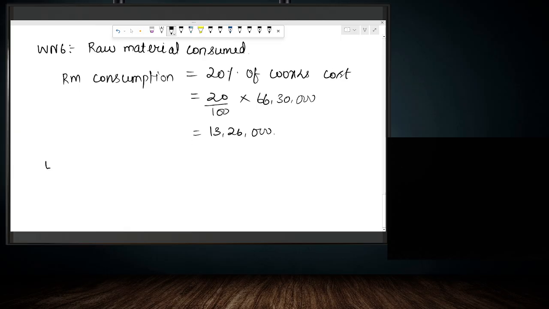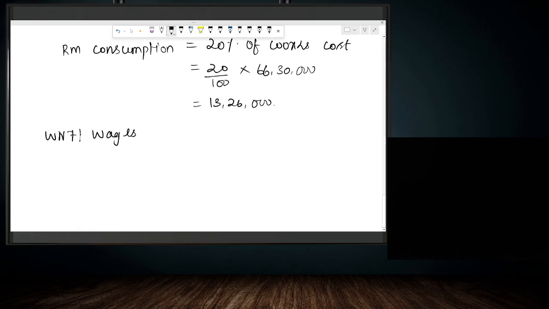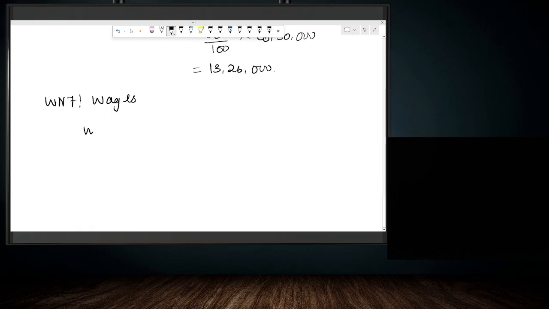Next, working note number 7. We have to calculate the amount of wages. Wages in this question is given as 10% of works cost.